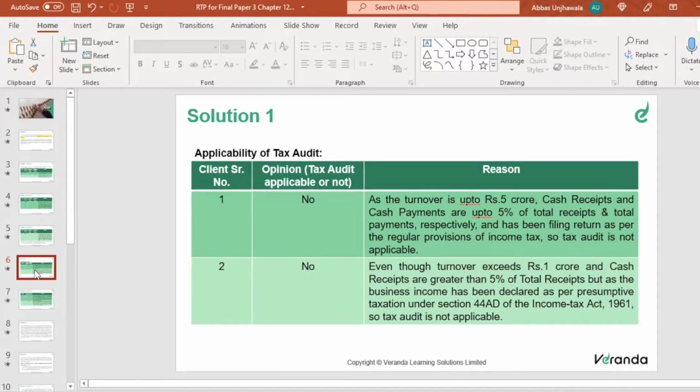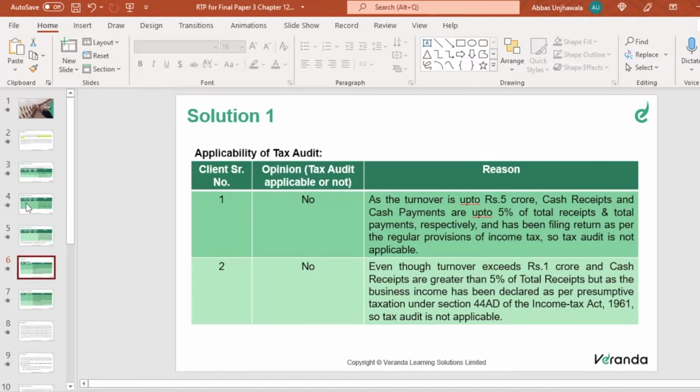Suppose the turnover is 15 crores, then there is no doubt about it. Tax audit is applicable. Say my cash receipt is 10%, then the turnover threshold becomes 1 crore. If the cash receipts and cash payments are 10%, more than 5%, then the applicable turnover threshold will be 1 crore, and tax audit will become applicable, right? If the cash receipt and cash payment are up to 5%, then the applicable threshold will be up to 10 crores. So in this case, tax audit is not applicable since the cash receipts and cash payments are up to 5%.